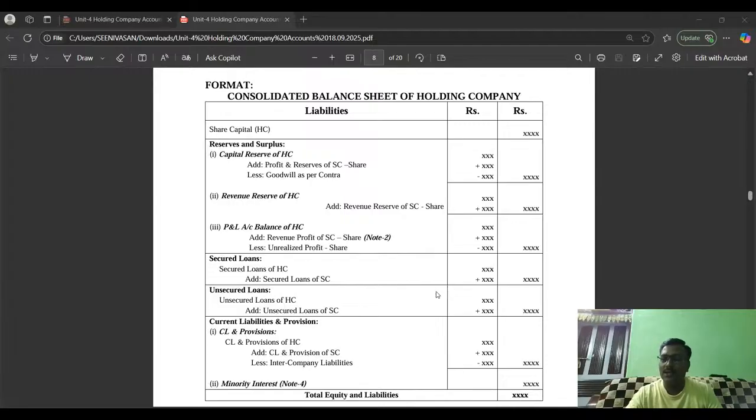Just add the holding company's current liabilities and the subsidiary company's current liabilities. From that, if there are any intercompany liabilities, they have to be deducted. The remaining balance should be shown at the outer side. The last part of the liability side is minority interest, which we have calculated in note number 4. The total is called total equity and liability.